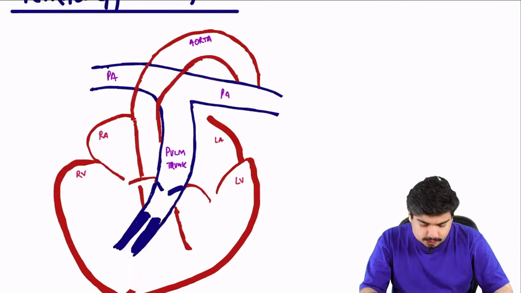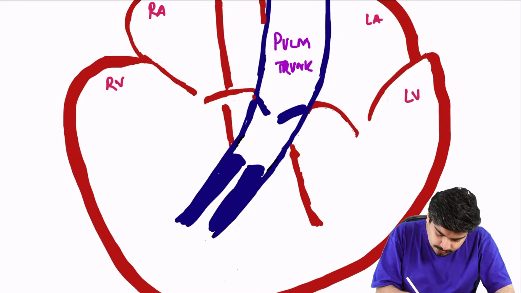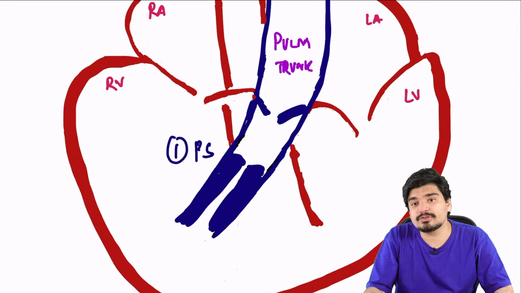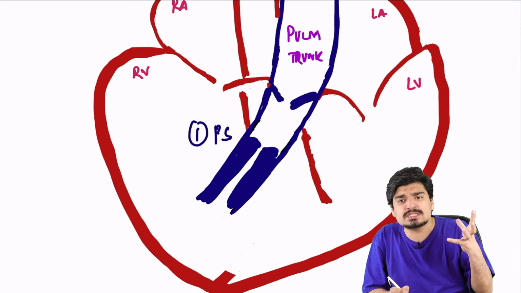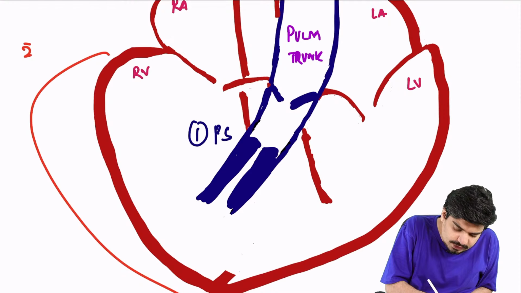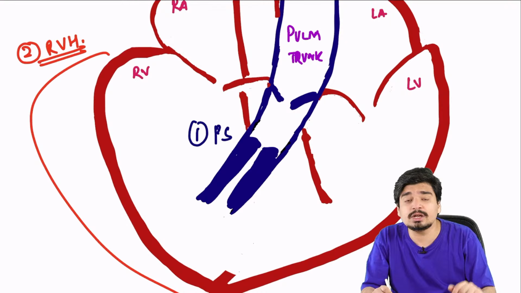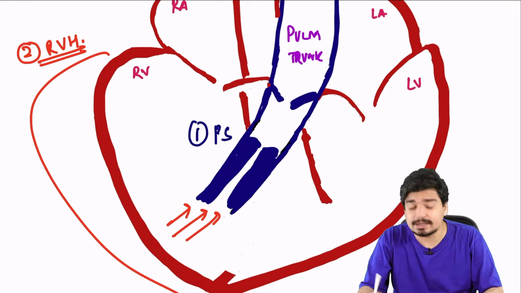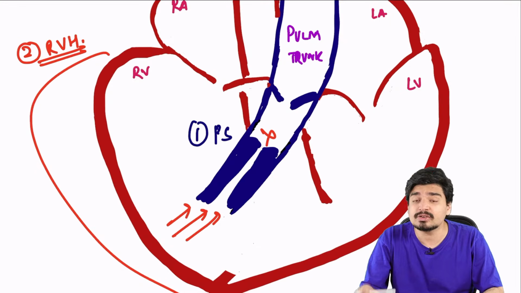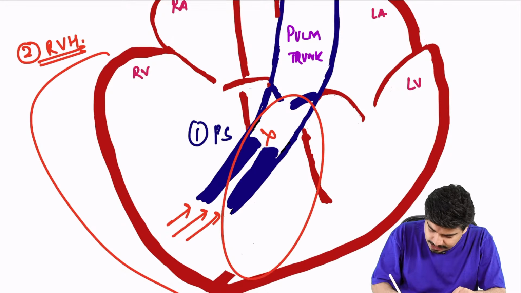Alright. Now, tetralogy of Fallot, what are the 4 components of tetralogy of Fallot? Remember, the main component of tetralogy of Fallot is always pulmonary stenosis. Because there is pulmonary stenosis, the right ventricle pumps harder and harder. This leads to the second component, right ventricular hypertrophy. Now, because the blood wants to go from right ventricle into the pulmonary artery, but it is unable to because of pulmonary stenosis, this leads to the third component. There is a huge VSD.